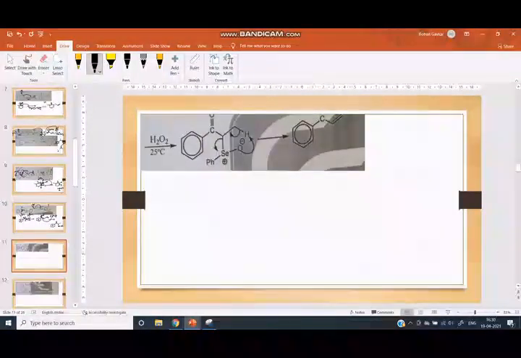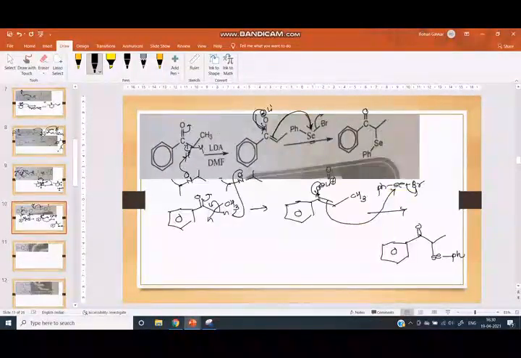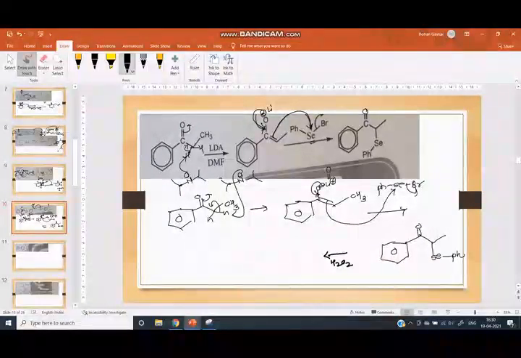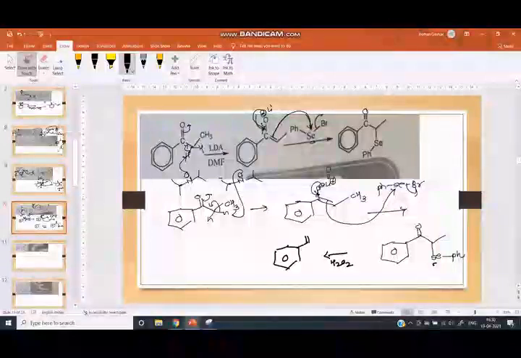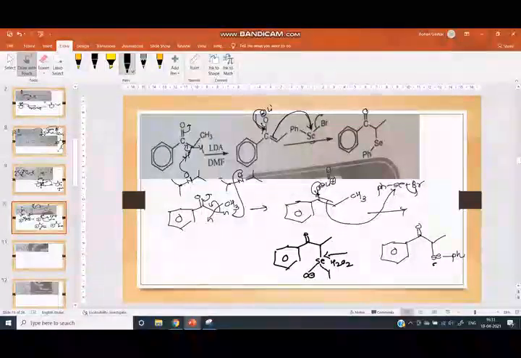In the next step, the oxidation of selenium takes place with the help of H2O2. Here H2O2 is added. It oxidizes this selenium and we get here CO, here is the methyl, here is the Se, here O minus, here is the Ph. The positive charge is on selenium. This is the alpha carbon.